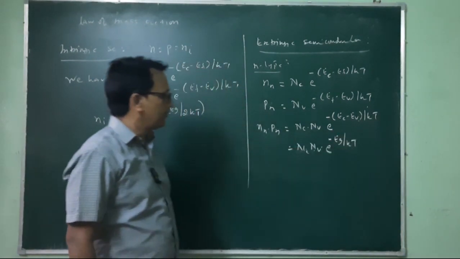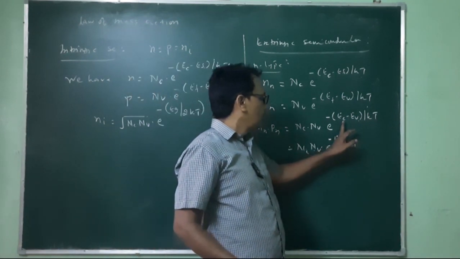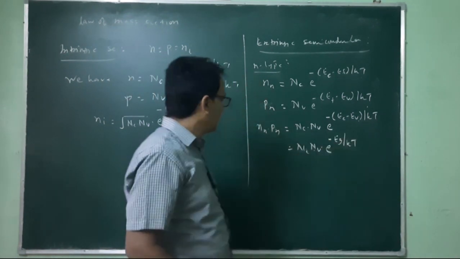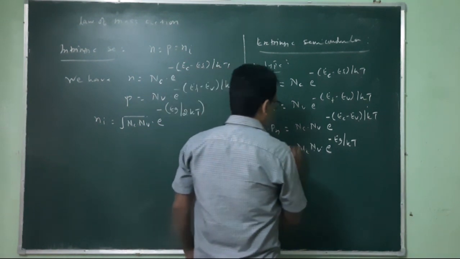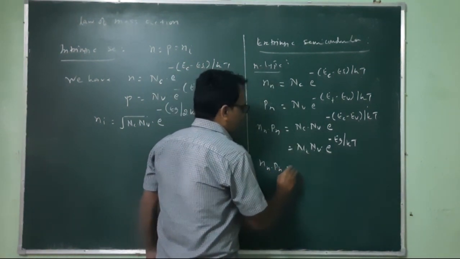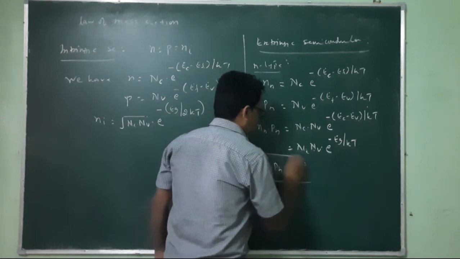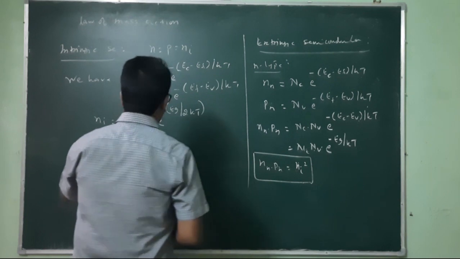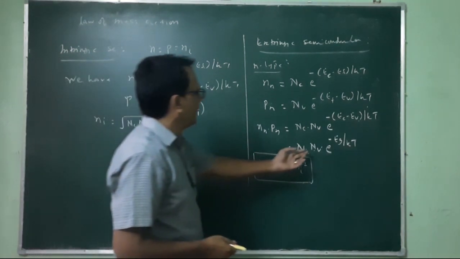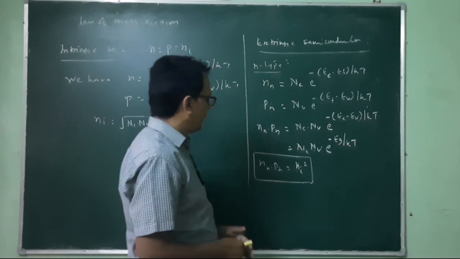This is the band gap, this is the gap between the lowest energy in the conduction band and the highest energy in the valence band. And one can write Nn multiplied by Pn is equivalent to Ni square. So where this is Ni, and one can compare this with this. So this Nn multiplied by Pn is equivalent to Ni square.